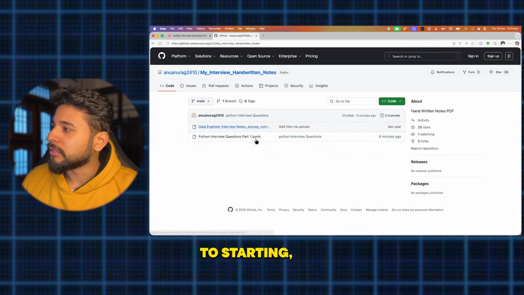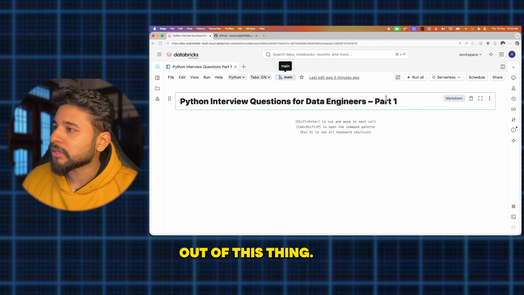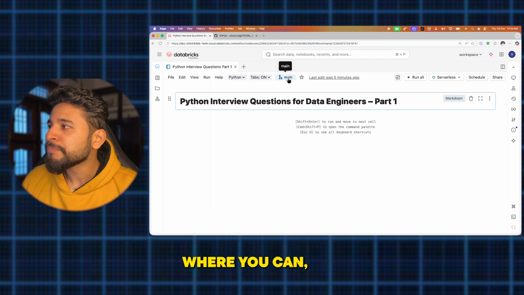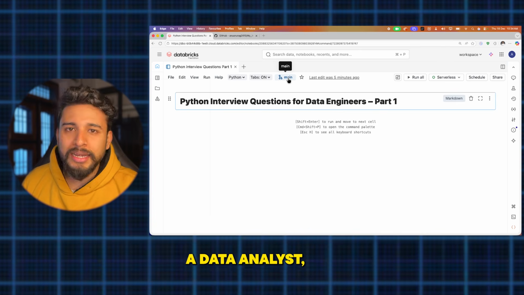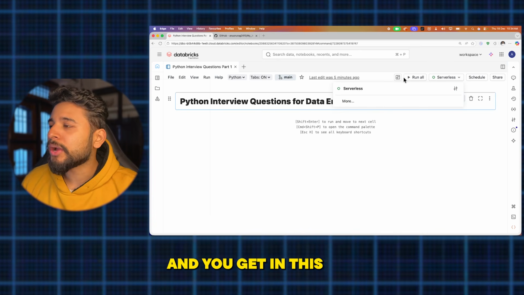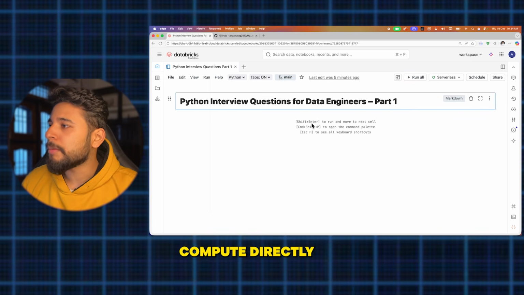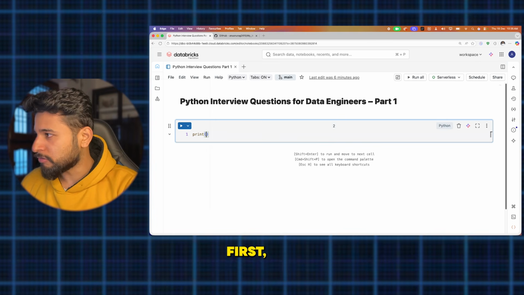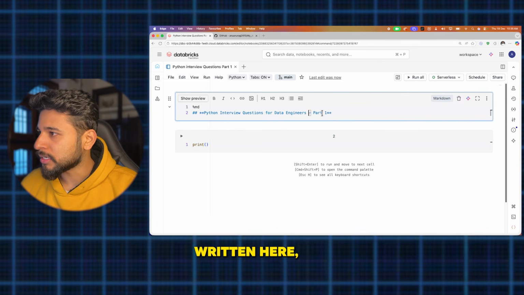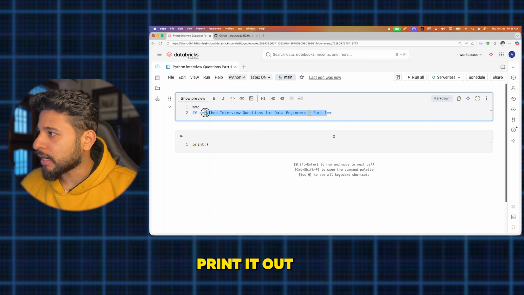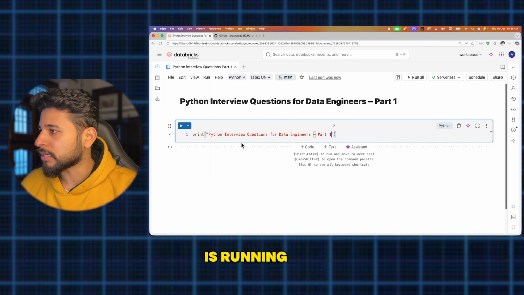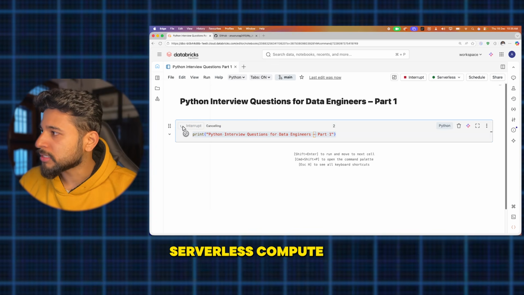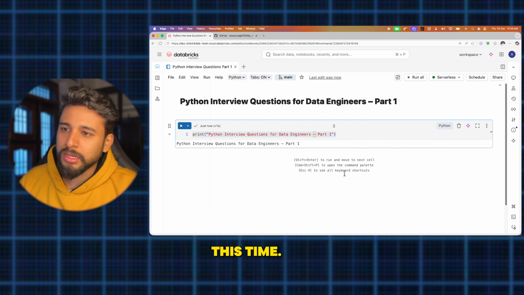Before starting, we have set up everything. Databricks is a unified platform where a data engineer, a data scientist, a data analyst, everyone can come in and work. You get serverless compute directly, which you can use for free. We'll test it first by printing what is written here, so we know my server is running fine. I'll run this, a normal Python command. It starts my serverless compute, and it has printed. Okay, everything is fine. So let's start.